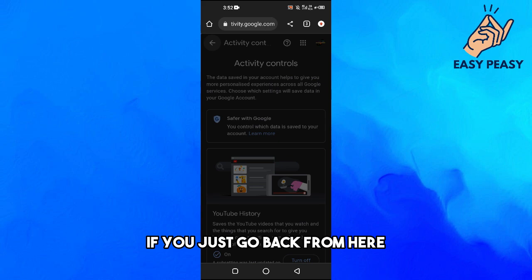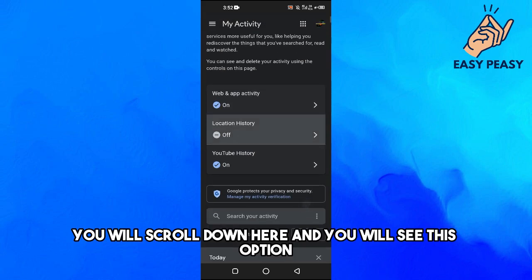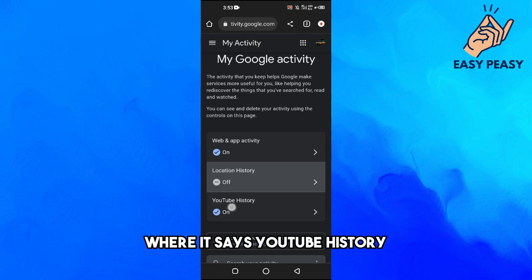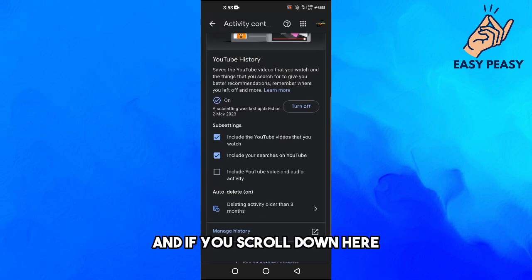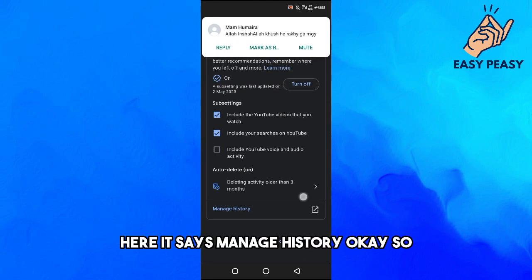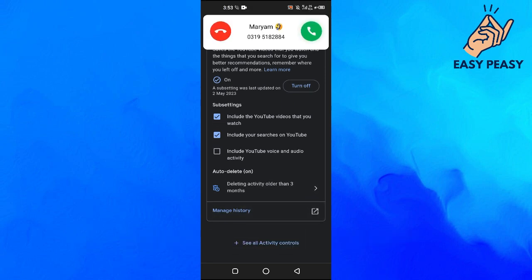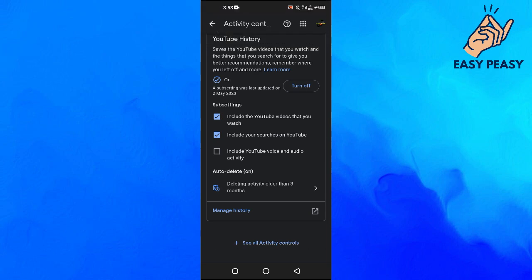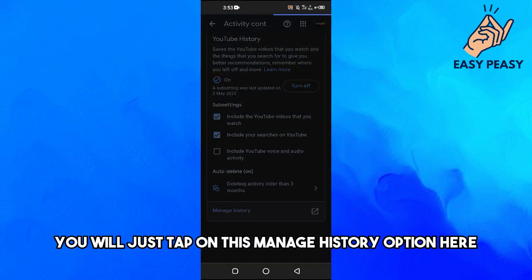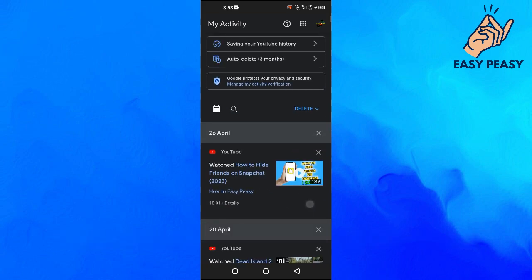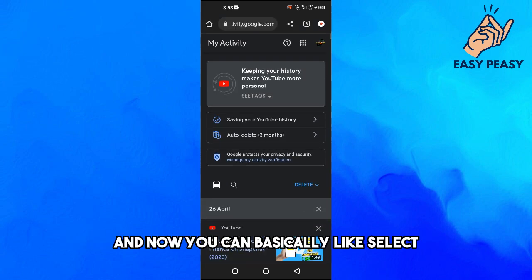If we just go back from here, you will scroll down here and you will see this option where it says YouTube history. Just tap on this, and if you scroll down here, it says manage history. Okay, so once you are here, you will just tap on this manage history option.